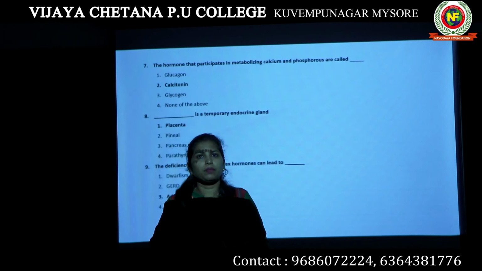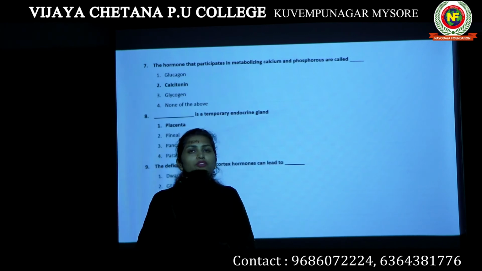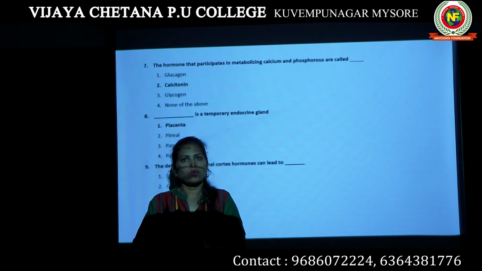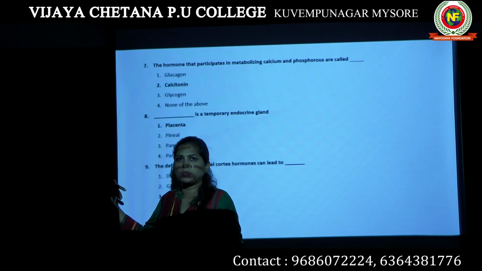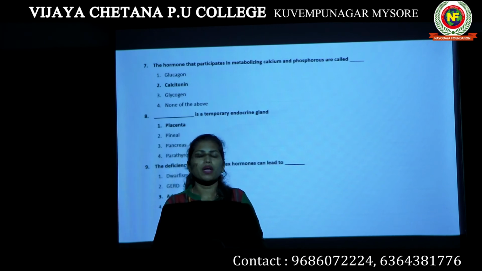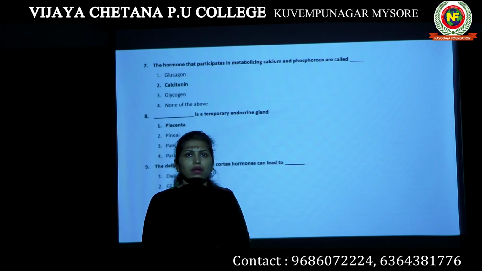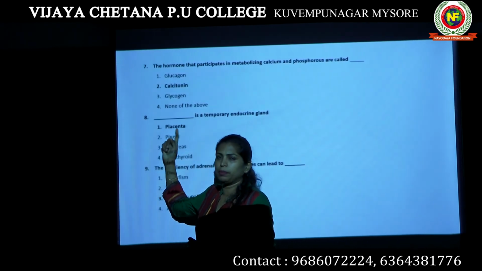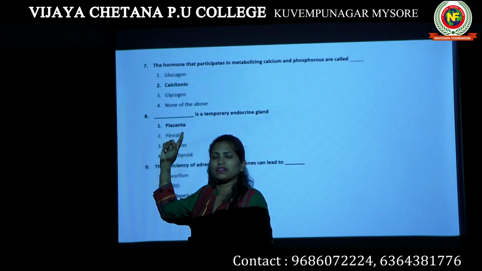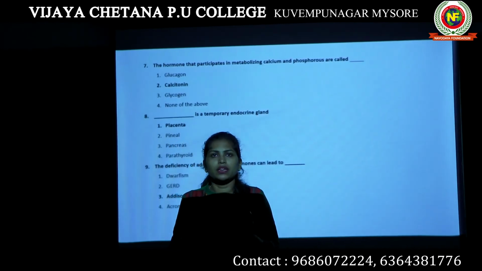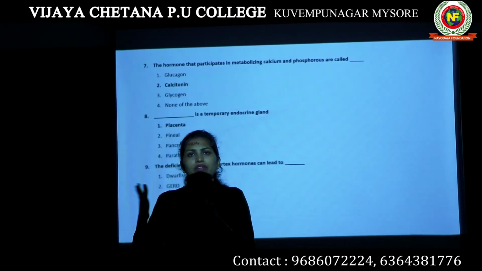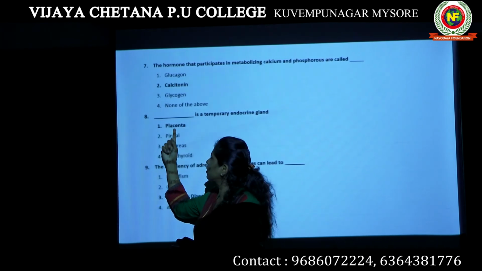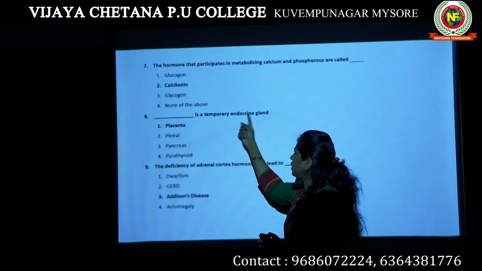Why? Because placenta produces different hormones like estrogen, progesterone, and human chorionic gonadotropin. We will study this particular topic under the chapter human reproduction. So we know that placenta is not a permanent gland because it is present only for 9 months, till the baby is present inside the mother's womb. Once the baby is coming out, the placenta will also be coming out of the mother's body. So it is a temporary endocrine gland.